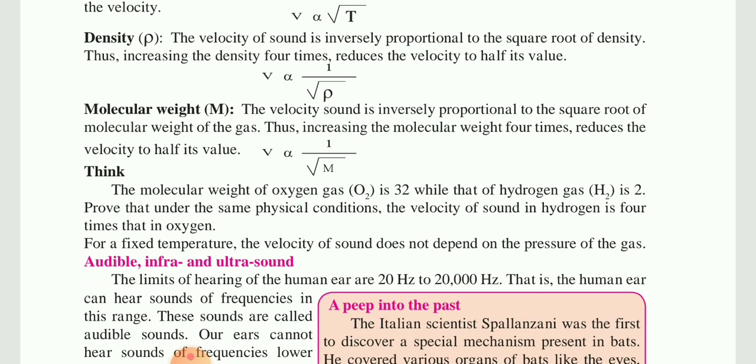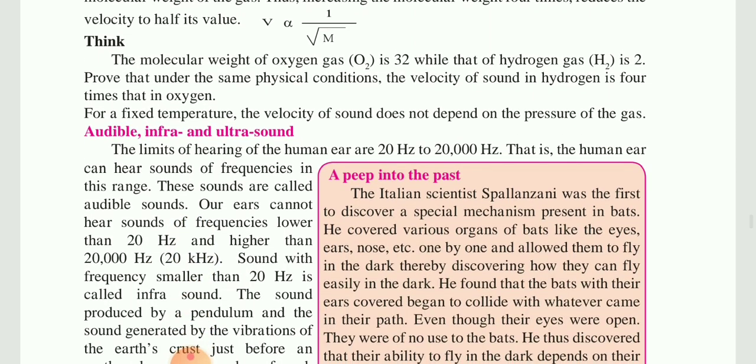Next is audible, infrasound and ultrasound. What is audible sound, what is infrasound and ultrasound? Audible sound means the range of frequency which we could hear, that is 20 hertz to 20,000 hertz. Hertz is the unit for frequency, that you know. This is the normal limit of hearing of a human ear, from 20 hertz to 20,000 hertz. 20,000 hertz can be written as 20k hertz also.